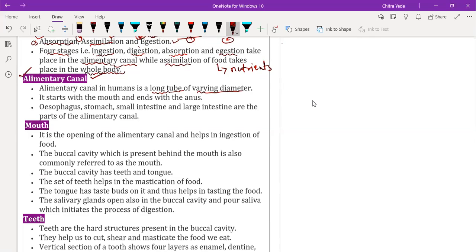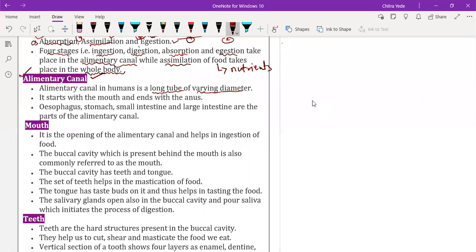For example, the small intestine has a smaller diameter compared to the large intestine. Then we have the stomach, which has the largest diameter. It is a J-shaped pouch-like structure, with the largest diameter of all parts of the alimentary canal.